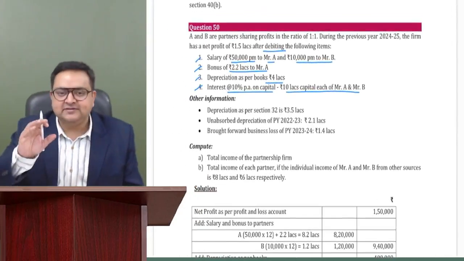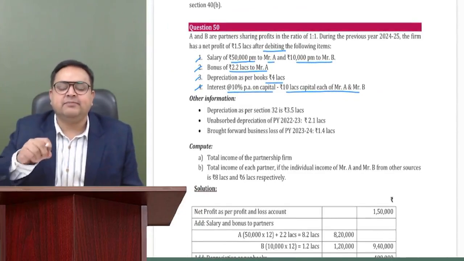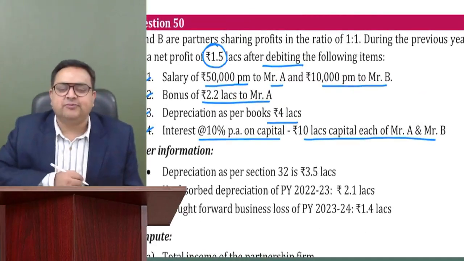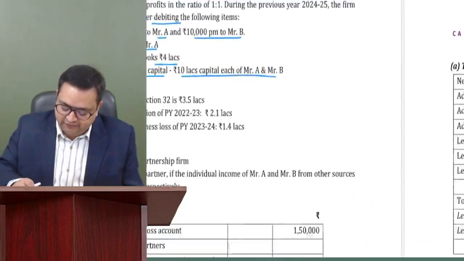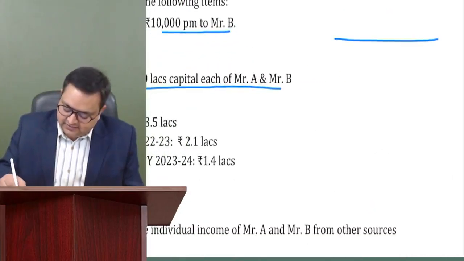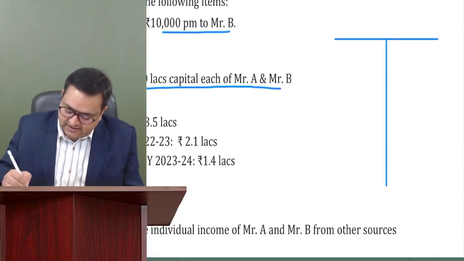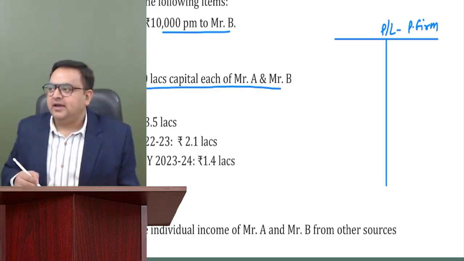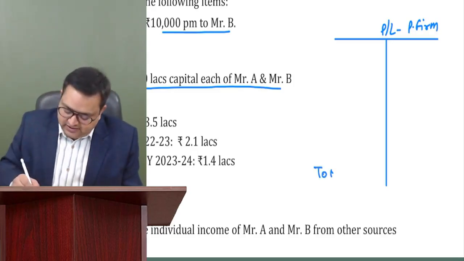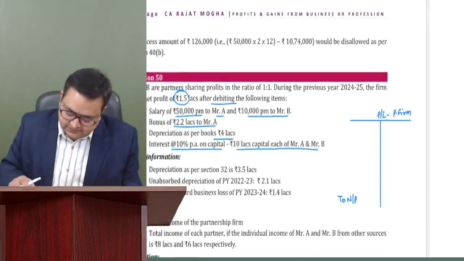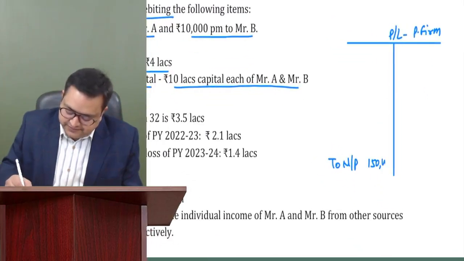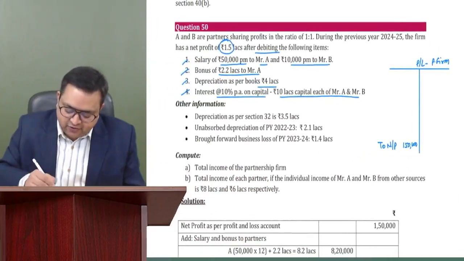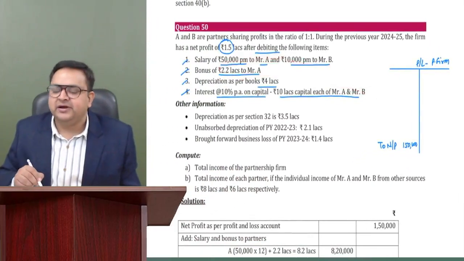Guys, you don't have to make it, but still, just to make you understand, I'm making their P&L account. They are saying that the P&L account is showing the net profit of 1.5 lakh. You don't have to make it. I'm just making it to make you understand. This is the P&L account of the partnership firm, and it is showing net profit as 1,50,000. After debiting the following items means that these items are already there in the debit side.